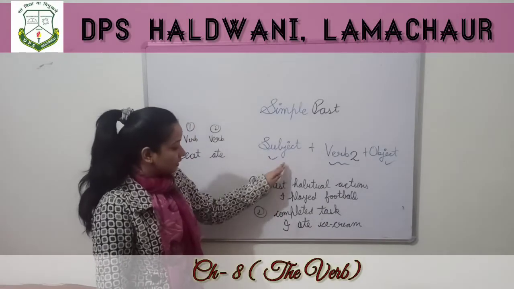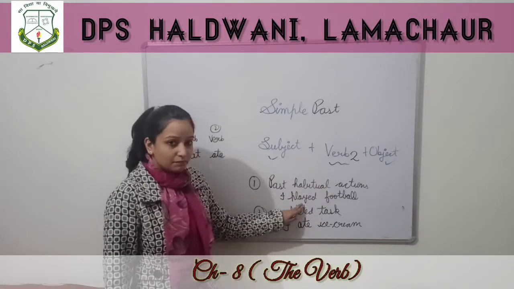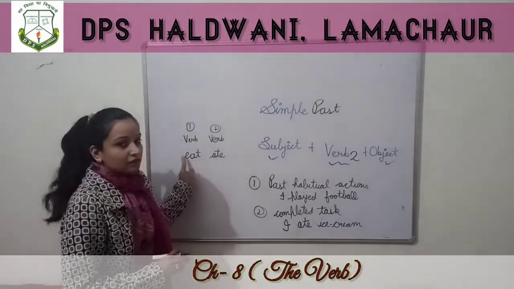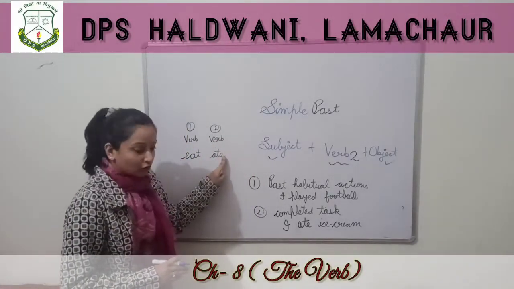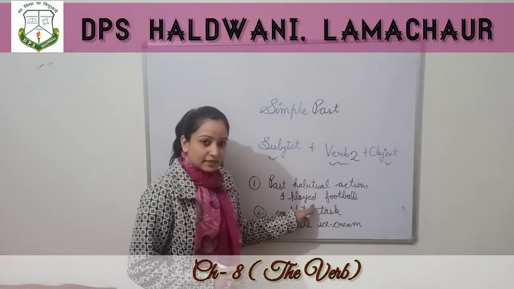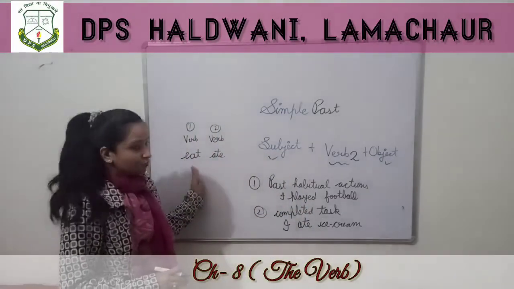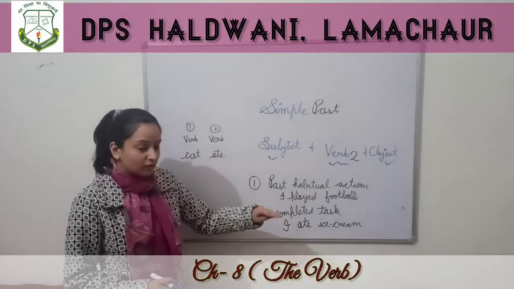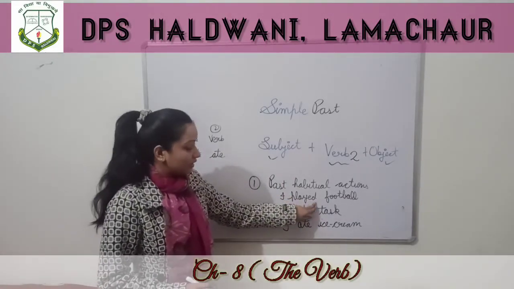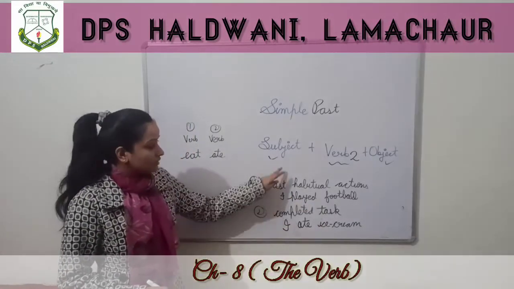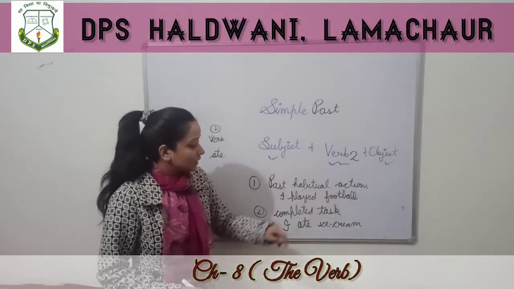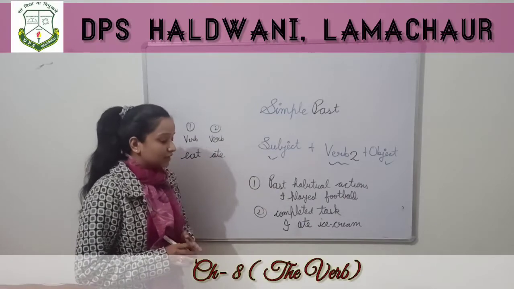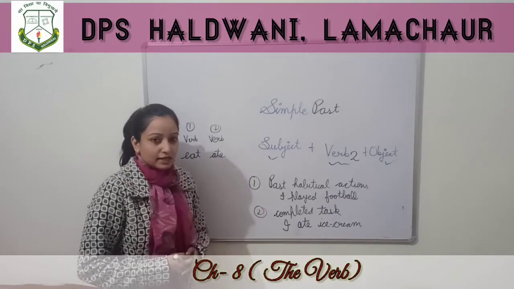Alright, so I is subject. Verb second form, play, played. As I have told you that sometimes to change the verb in its second form, we add ed. Sometimes we change totally and sometimes we add ed at the end of the word. Like play is the base form, first form of verb, and I have added ed at the end. So I subject, played, verb second form, then object, football. Okay, so I played football. You can make sentences on your own also.